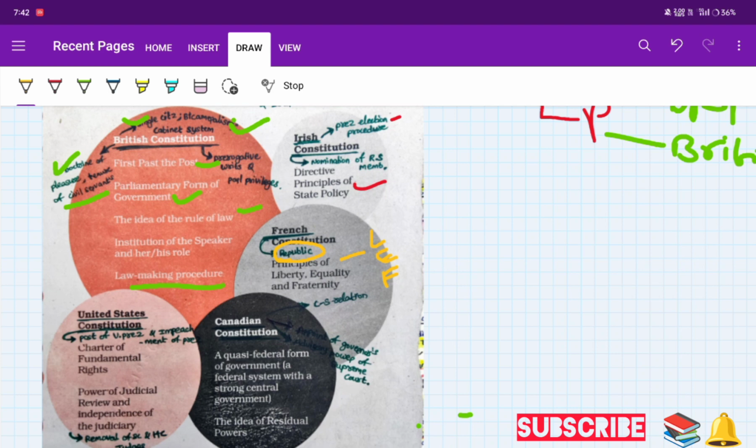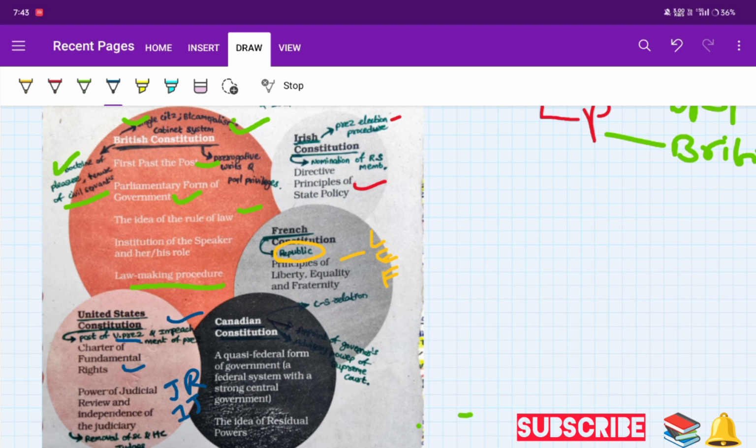So from the United States of America, we adopted the character of fundamental rights, the power of judicial review, independence of judiciary, removal of Supreme Court and High Court judges, the post of vice president, and impeachment of president.